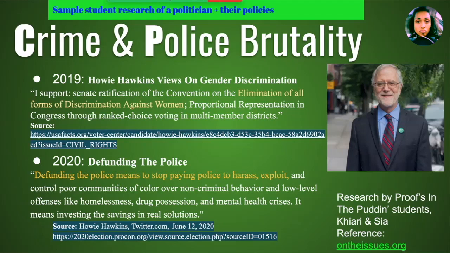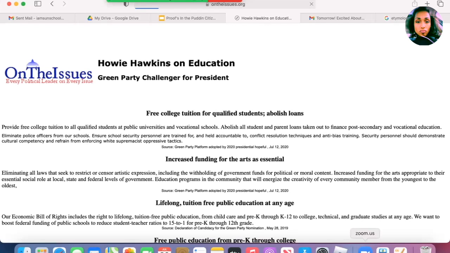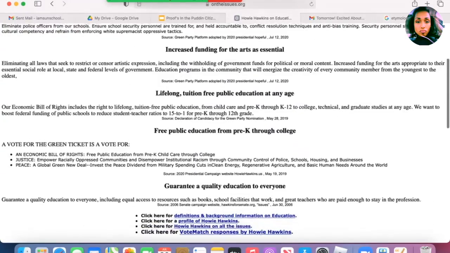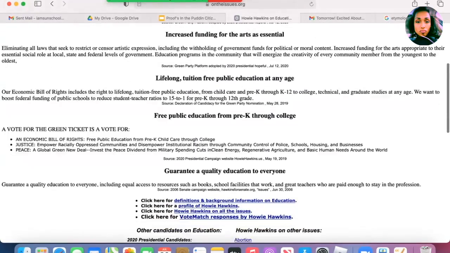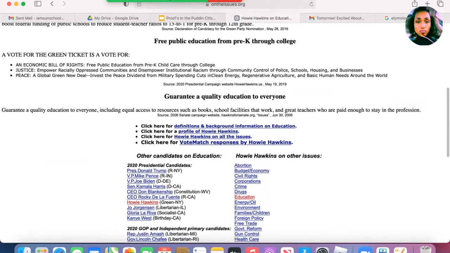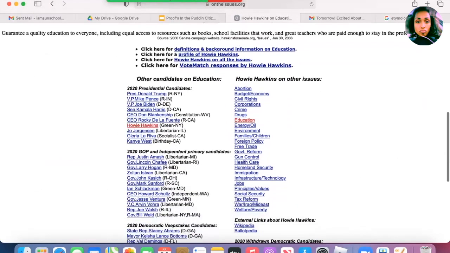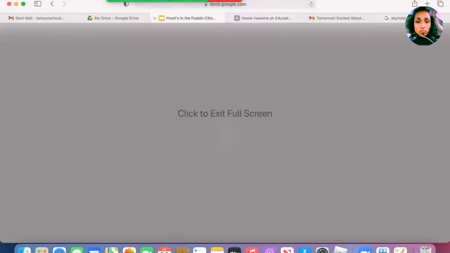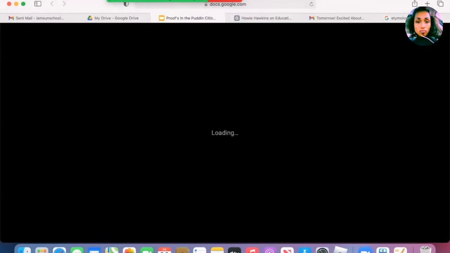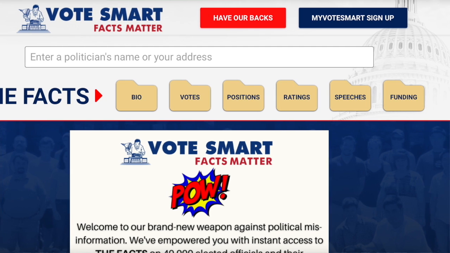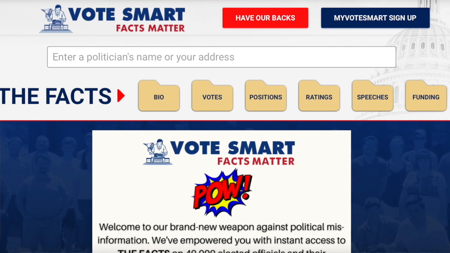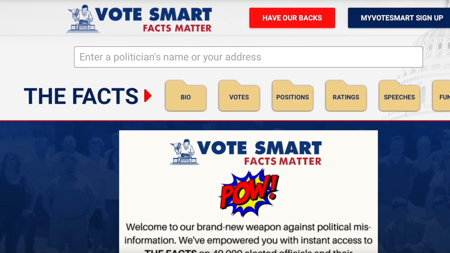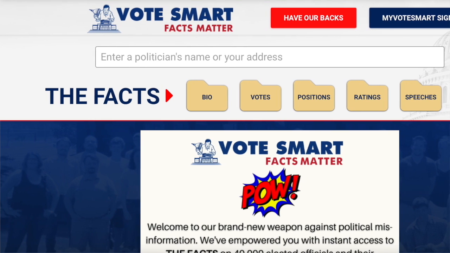A site that they used is called ontheissues.org. A site that I highly recommend. It's very user-friendly. You can see where the politician stands on different issues. They show sources, even quotes of things that they've said, summaries of actual policies that they have enacted if that was the case. So there are ways to look up politicians. There's other websites like votesmart.org, which also tells you the funders, who is funding them, very specific legislations that they may have enacted or voted upon.